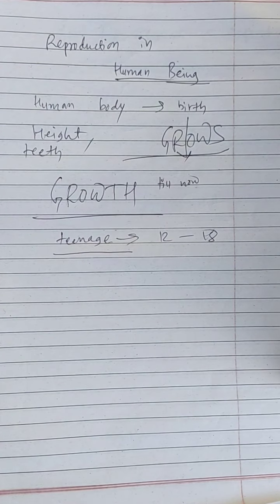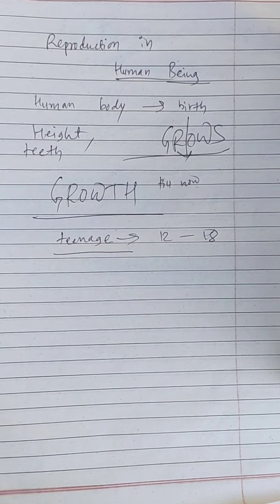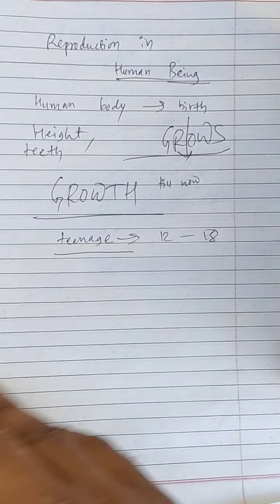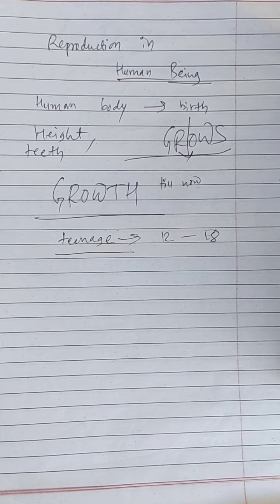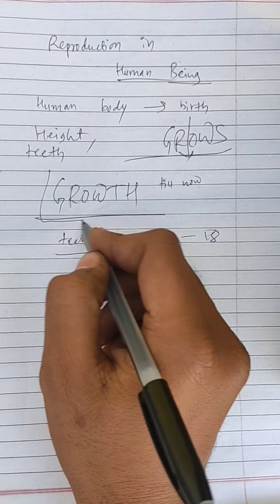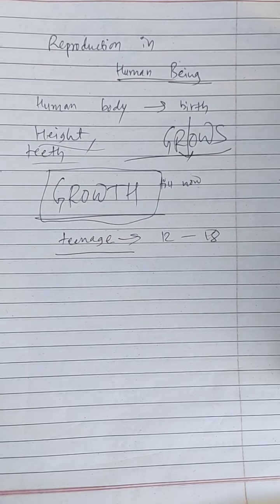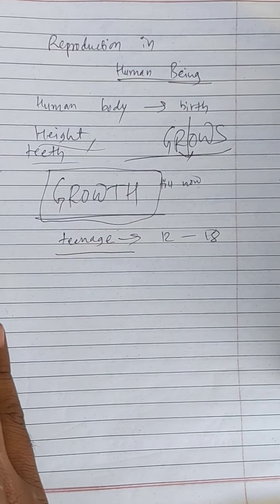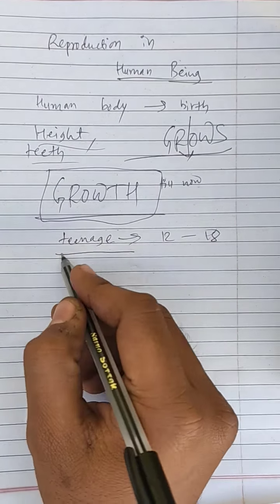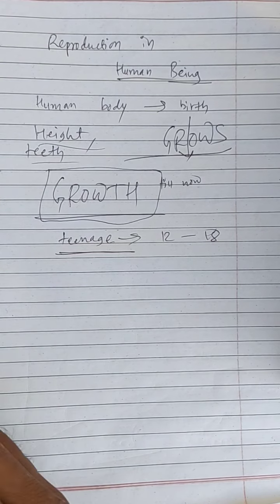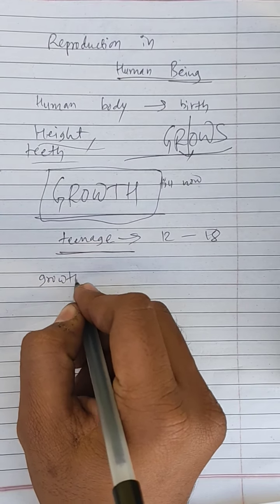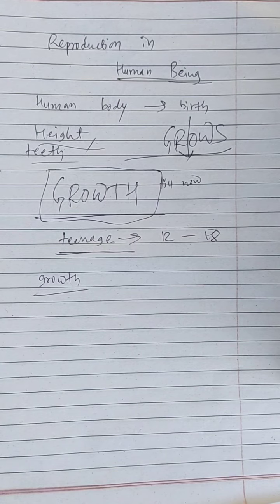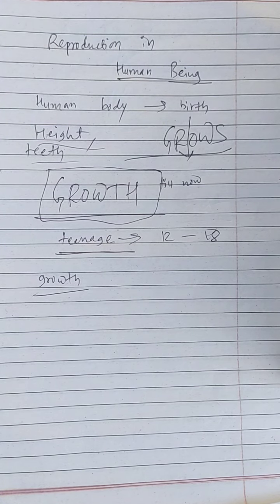It can be different in different individuals, but on average it is from 12 to 18. When the general growth of height and teeth is at its utmost at the end, that is called teenage, when there is a different kind of growth than your general growth of body, which increases your height or the structure of your body.